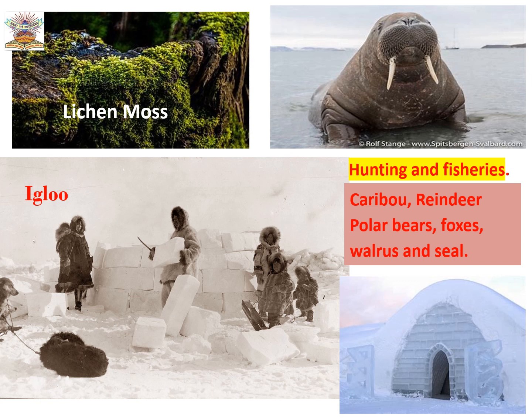See, this is the seal and this is the lichen moss. Lichen moss is the fungus which grows on the trees. And see their houses, children. They are making houses out of blocks of ice, snow. These houses are called igloo. And see the people there are called Eskimos.